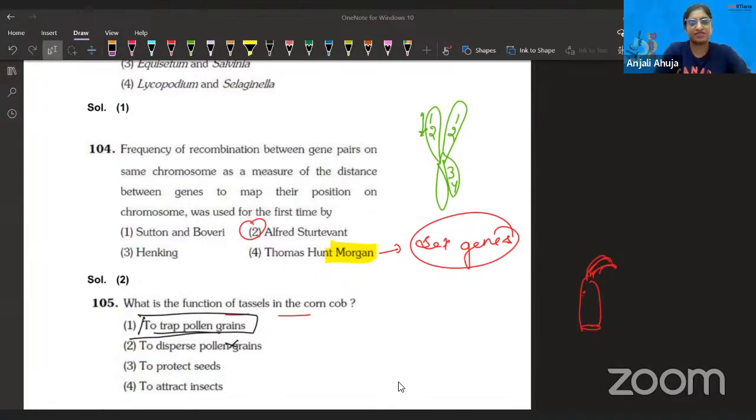Give me 30 seconds. I'm just looking for a nicer picture to show you. If I don't get it, I will not. Then we'll go ahead. Tassels are there. Wait, what was the question? What is the function of tassel in the cone curve? Okay, I found out. I was expecting a better picture, but that's okay.